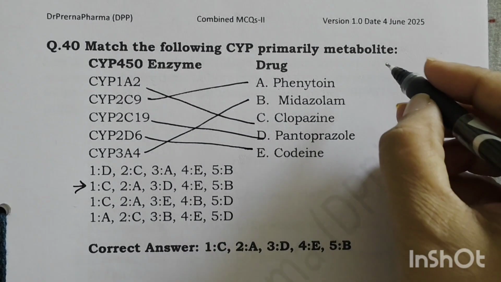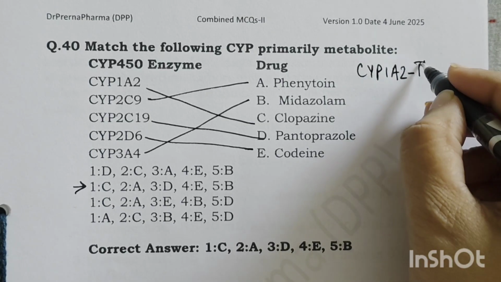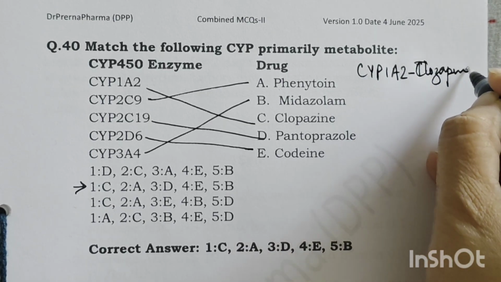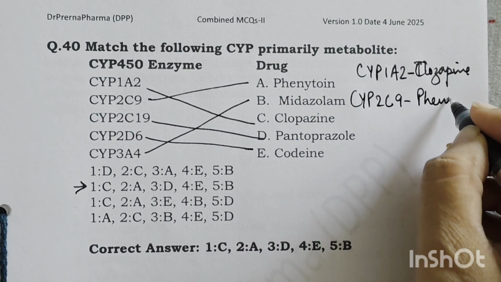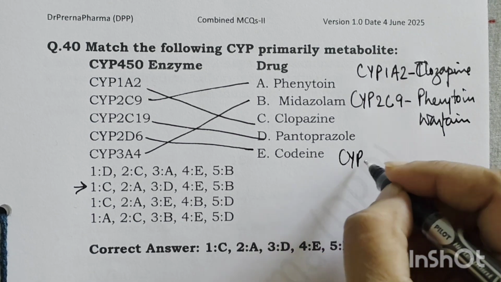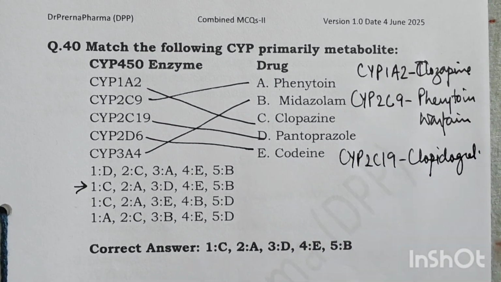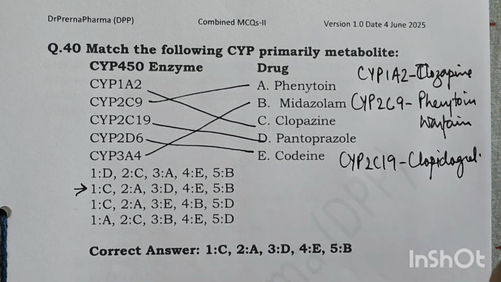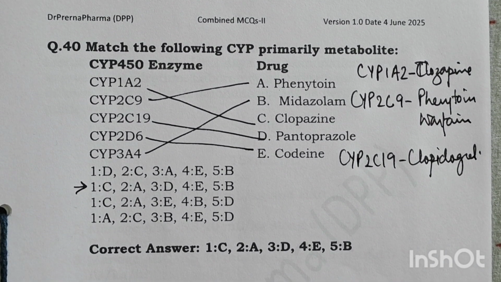What we can discuss here is like CYP1A2 enzyme metabolizes clozapine. CYP2C9 metabolizes phenytoin and warfarin. CYP2C19 metabolizes clopidogrel, right? Remember here that clopidogrel is basically a prodrug, so it is metabolized and its active metabolite is produced.